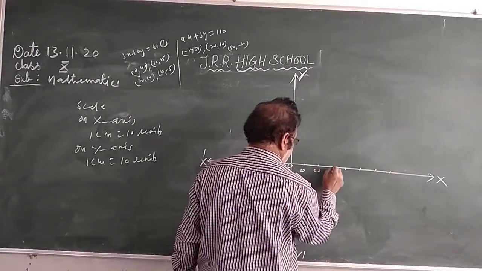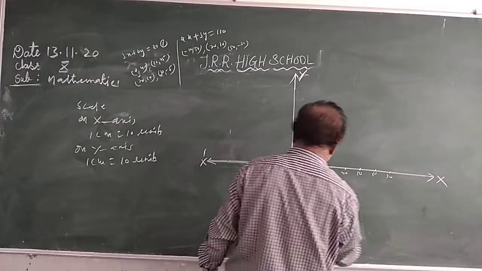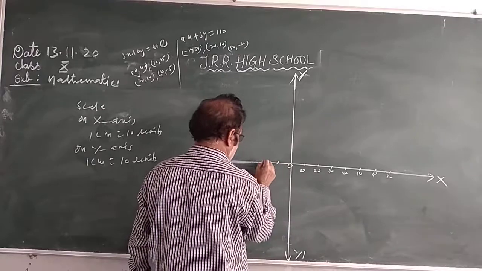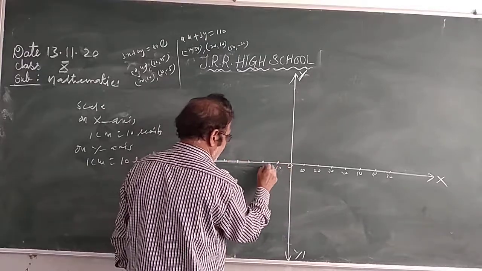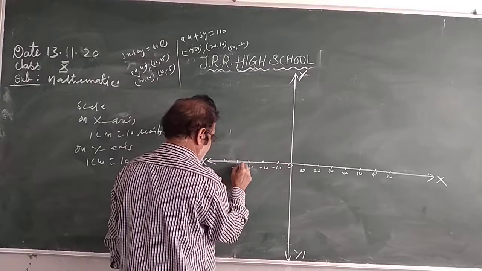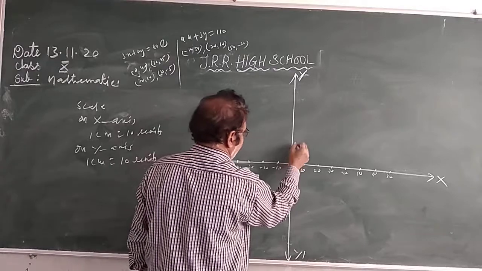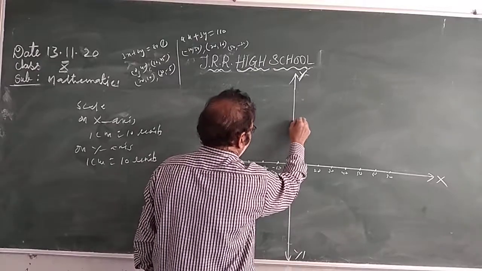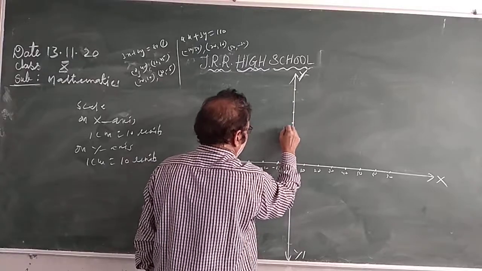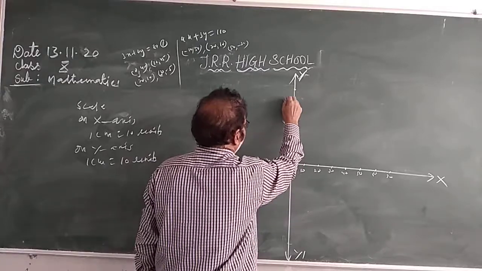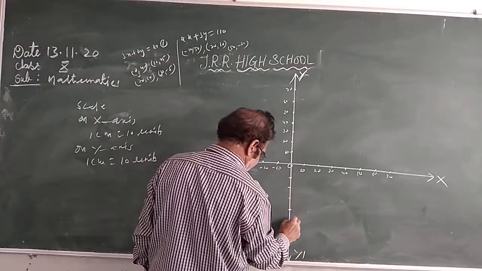Mark 10, 20, 30, 40, 50, 60, 70, and minus 10, minus 20, minus 30, minus 40, minus 50, minus 60 on the axes.